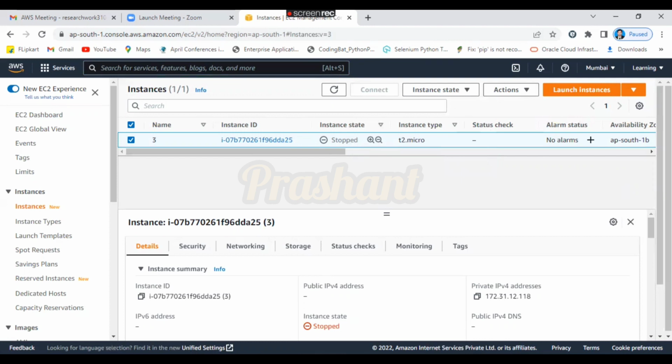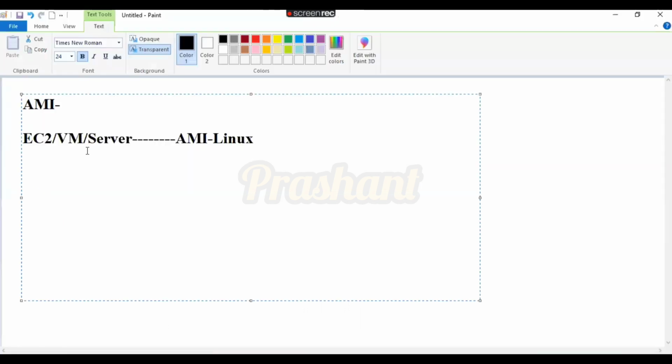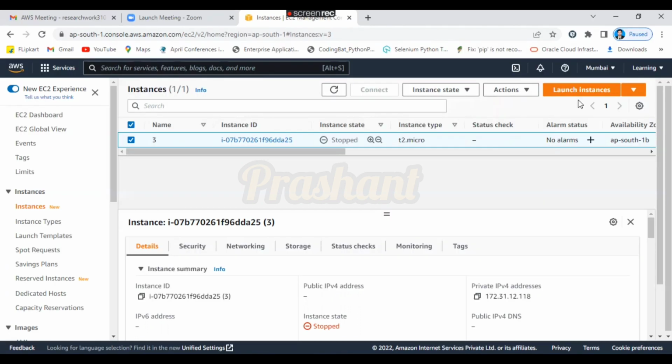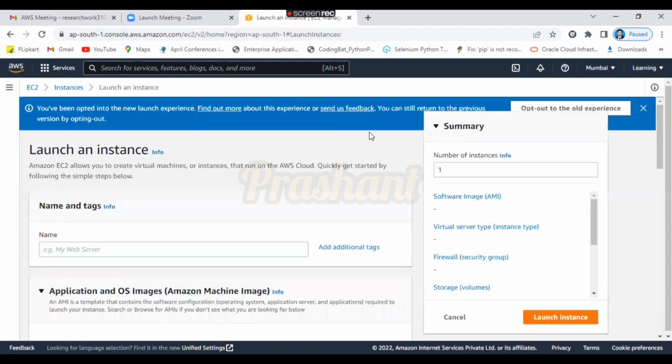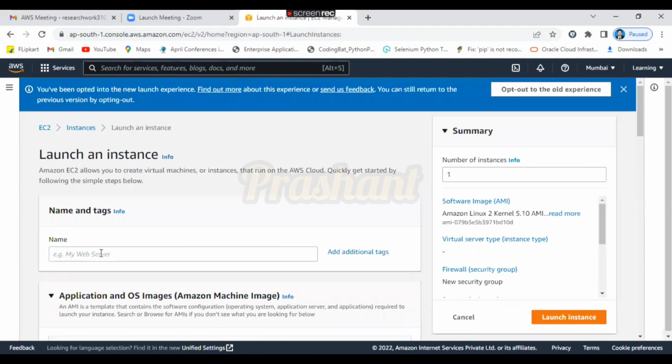Now, what is our today's target? Today's target is very simple: to create an EC2 instance, a virtual machine or any specific server, with a Linux AMI. So this is our target. What you can do is click on the Launch instance button. Perfect. So I have clicked on the Launch instance button. You can give the name.